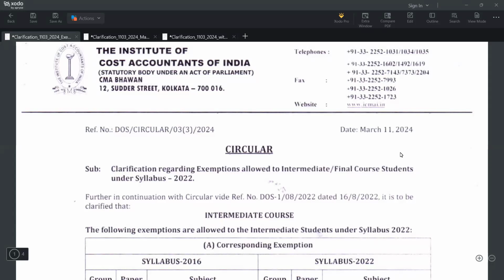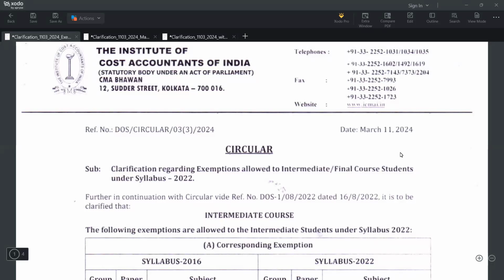Yes guys, there is a very important circular from our own Institute of Cost Accountants of India. It is not only one circular, it is nearly three circulars which have been issued today. I'm doing this video at midnight to ensure clarity towards the course.